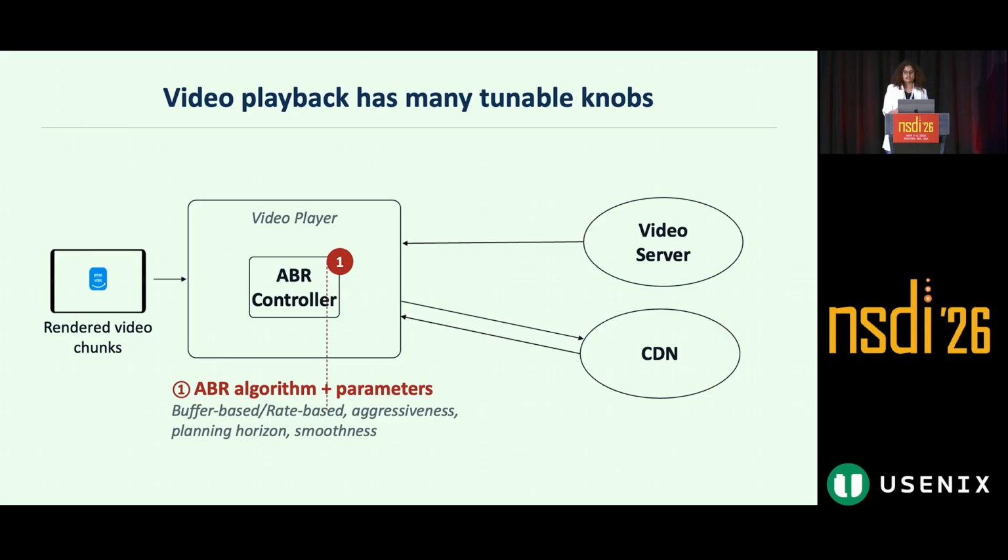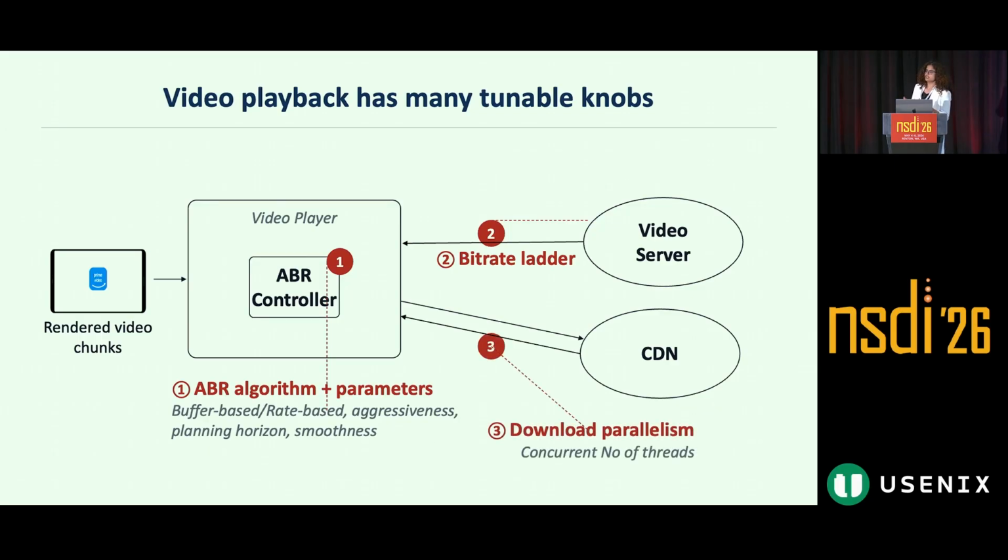Other than ABR, the video service provider also has various bitrate ladder design choices. Bitrate ladder design choice is dependent on the screen size of the devices as well as the video codec capabilities. Another parameter explored is the number of concurrent threads used to download the video chunks from the CDN. There are other tunable parameters in this system as well, but in the scope of this work, we focus on these three.